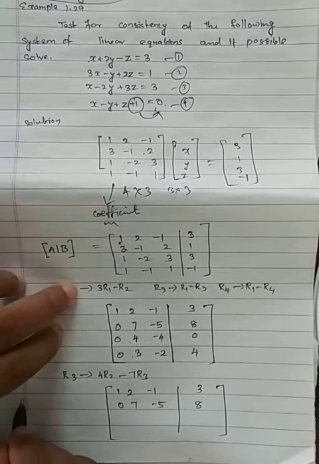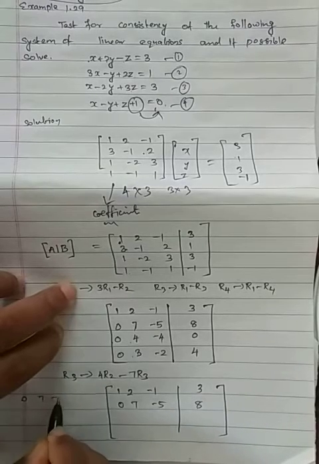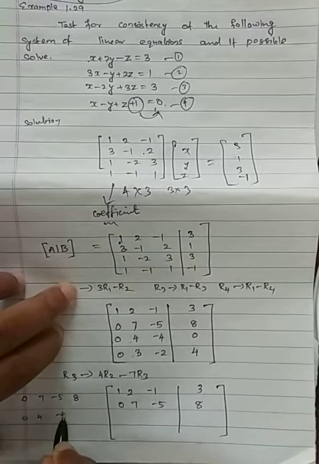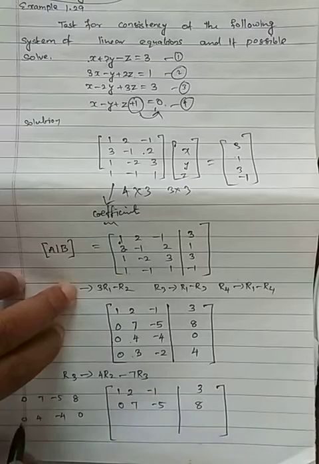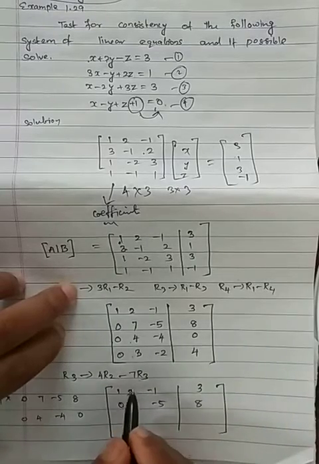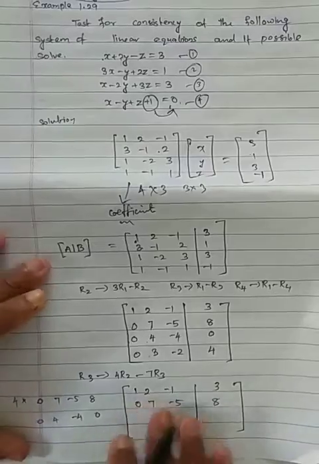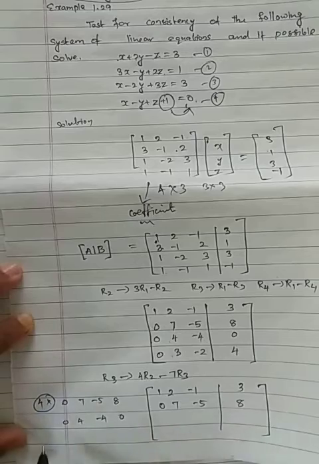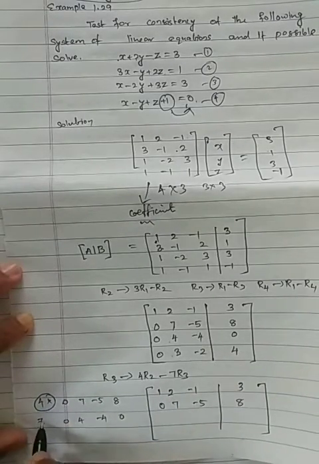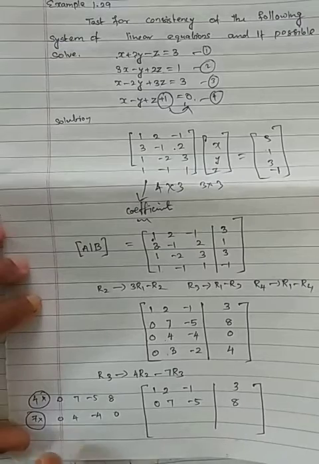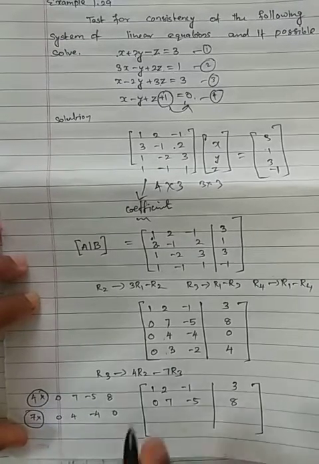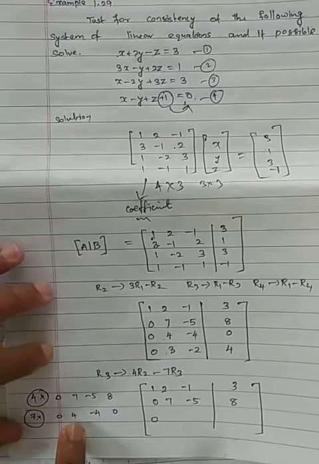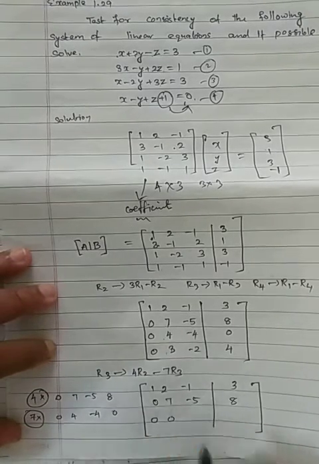Here I am writing 0 7 minus 5 8, and here 0 4 minus 4 0. R2 is going to be multiplied by 4 and row 3 is going to be multiplied by 7. So our concept is 0. This is 0, this is 0, no problem, the answer will come 0 here. Here 4 7s are 28, 7 4s are 28, 28 minus 28, the answer is 0 here.